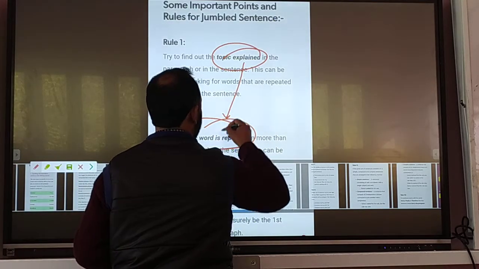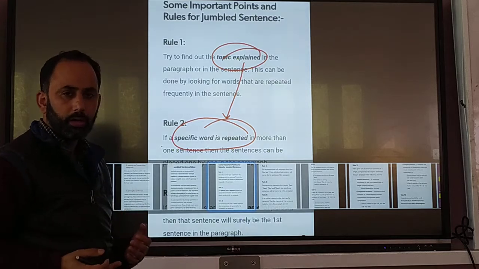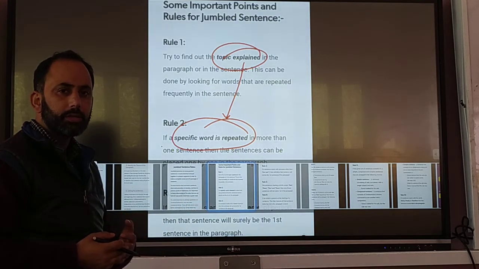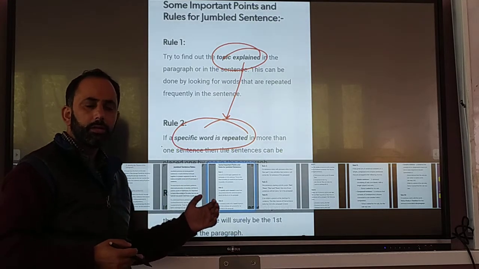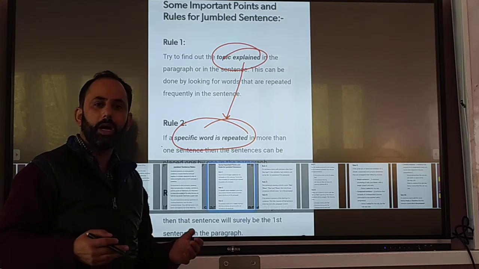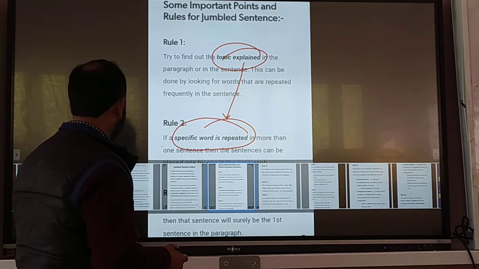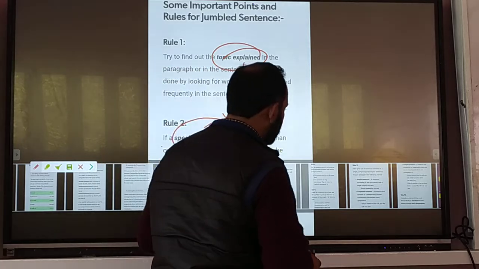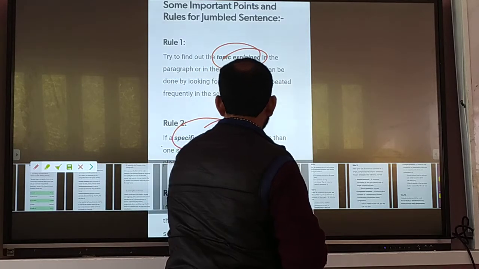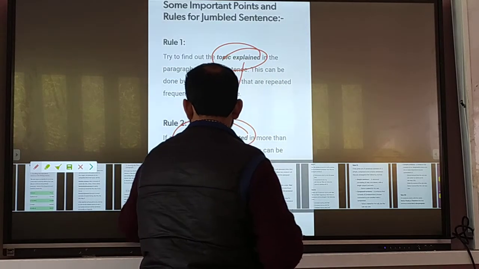There are some words which are repeated, and the repeated words show what the topic of the paragraph or sentences may be. This is one thing.